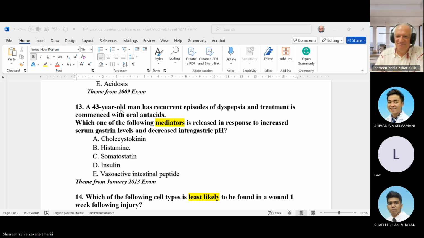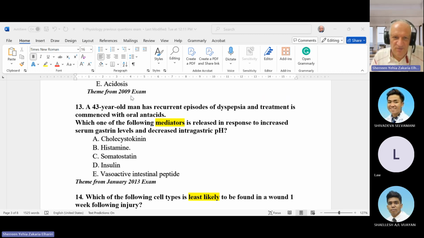Anyone? You know, in the past, not now. Now the treatment of peptic ulcer is a proton pump inhibitor, what we call omeprazole. But in the past, one of the common treatments was something called an H2 antagonist. H2 means histamine 2 antagonist because we have two histamine types. We have histamine in the mast cell due to allergy, and H2, histamine type 2, occurs in the stomach and is responsible for HCl secretion.